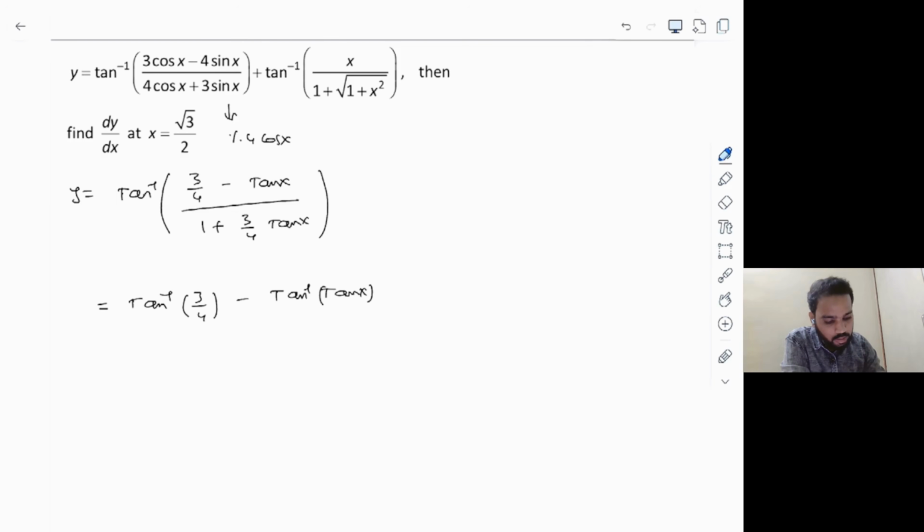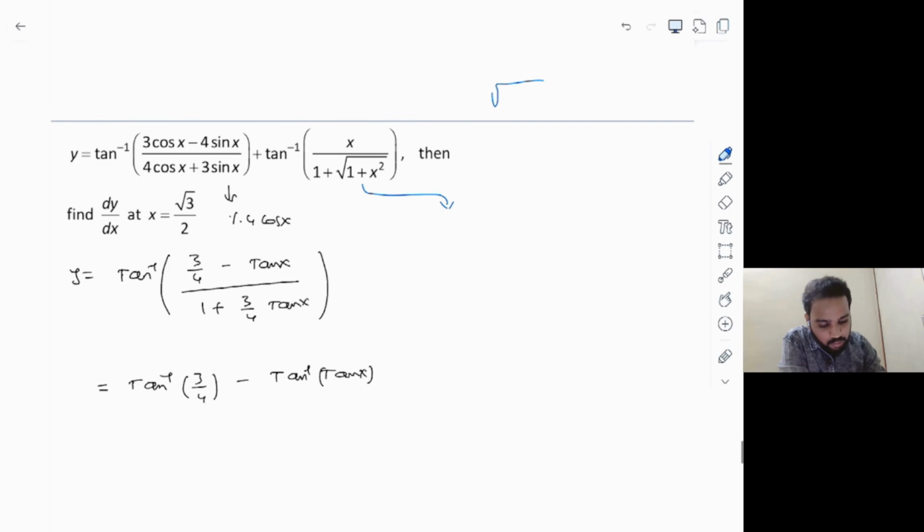Simultaneously, let's solve the second term also here. But to solve the second term, we need a proper substitution. As you can see in the denominator, we have square root of 1 plus x square, right? So whenever we have square root of 1 plus x square, we have to obviously go for the substitution x is equal to tan theta. So let us do that.